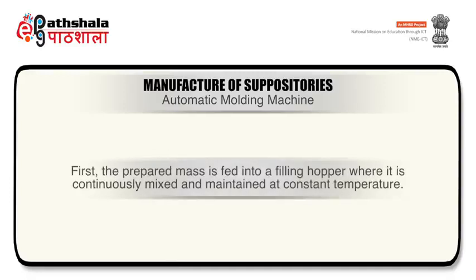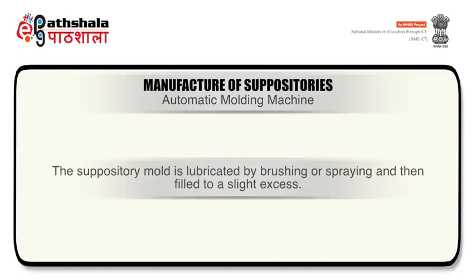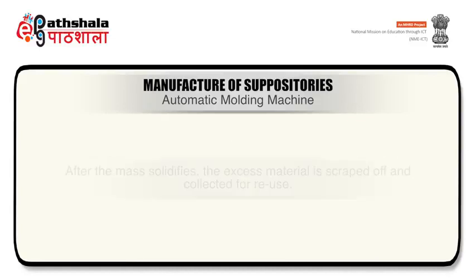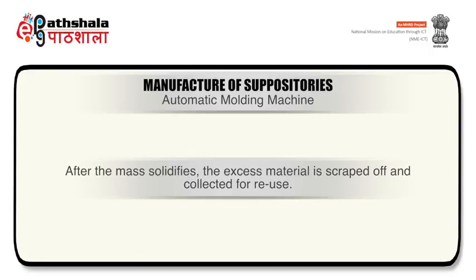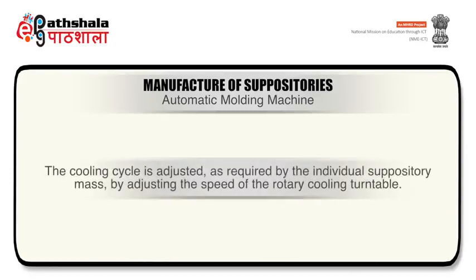First of all, the prepared mass is fed into a filling hopper where it is continuously mixed and maintained at constant temperature. The suppository mold is lubricated by brushing or spraying and then filled to a slight excess. After the mass solidifies, excess material is scraped off and collected for reuse. All pumping and scraping units are heated electrically at controlled temperatures. The cooling cycle is adjusted as required by the individual suppository mass by adjusting the speed of the rotary cooling turntable.